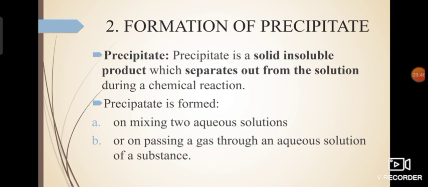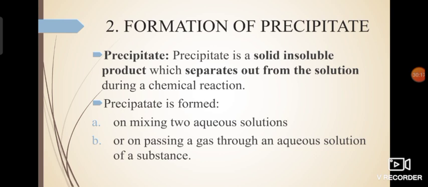Okay, so what is a precipitate? We have learned two properties. First thing is that it is a solid, it is not a liquid, it is not a gas. Next is it is insoluble, which means it will remain undissolved in a liquid. It will not be dissolved in a liquid. And it's a product. One more piece of information with reference to precipitate: it is not a reactant, it is a product which separates out from the solution, which is formed when you mix two solutions.